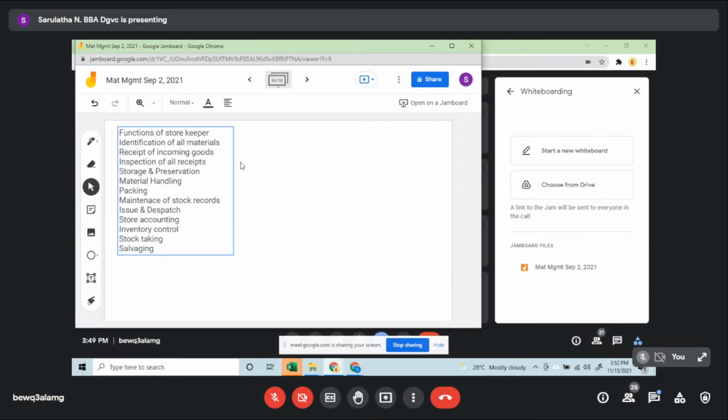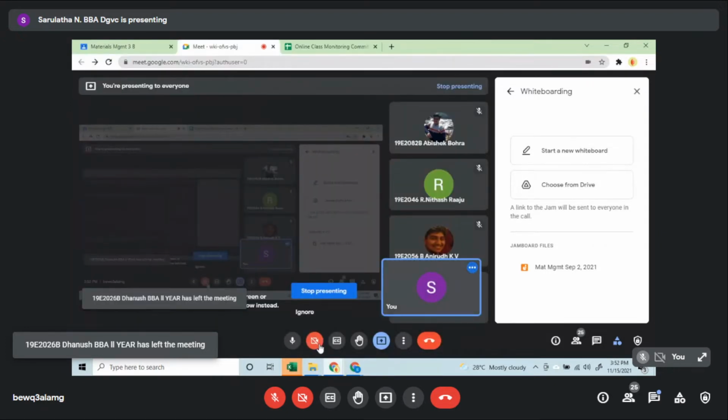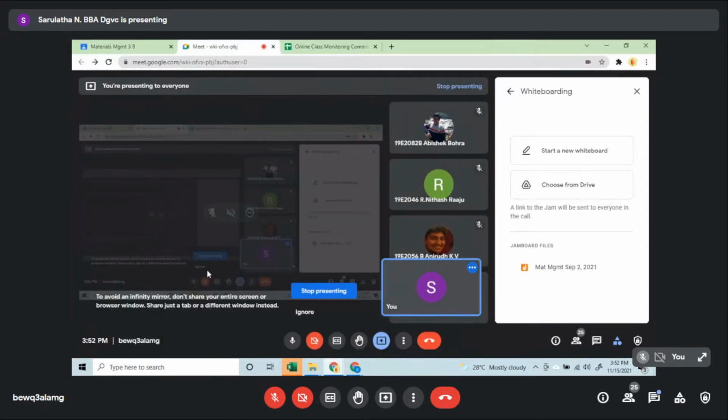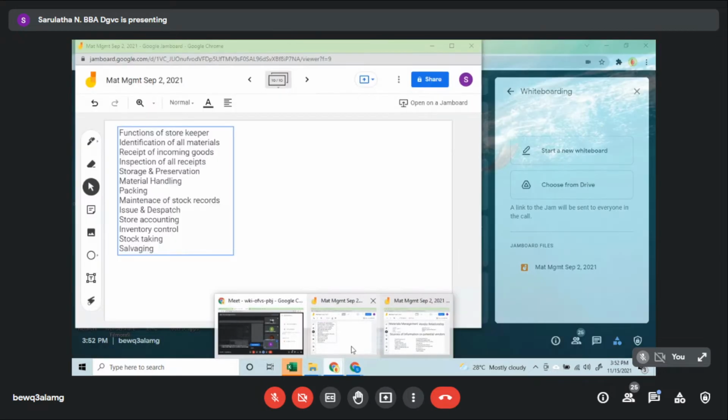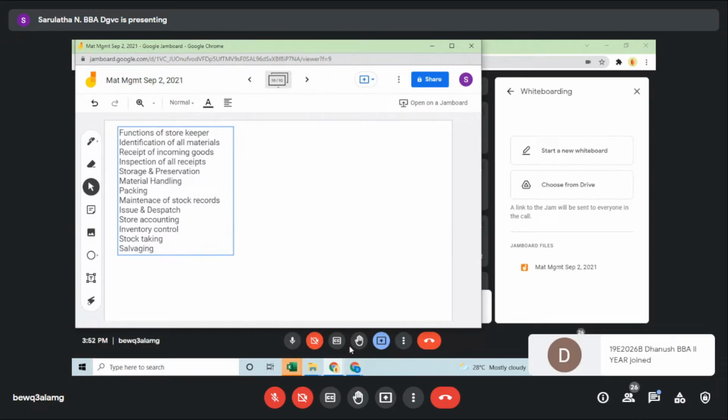And there is something called the goods inward register. Whatever is coming in, you will take a note of it. That is called the goods inward register.